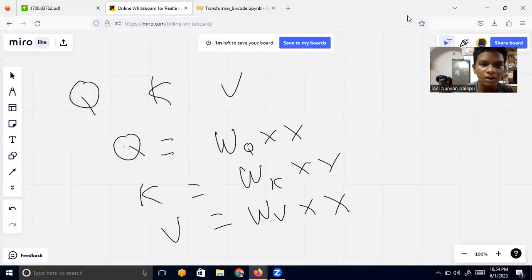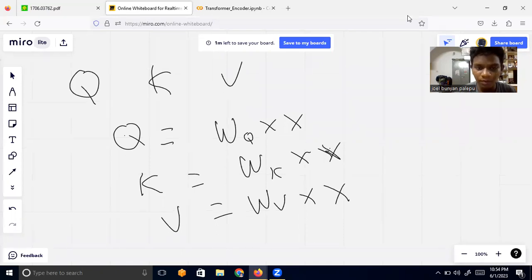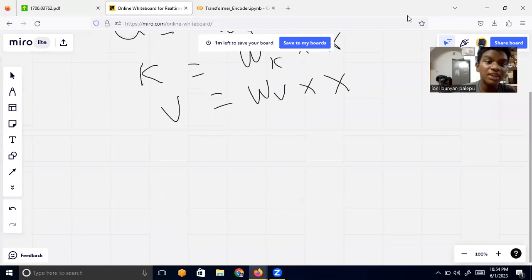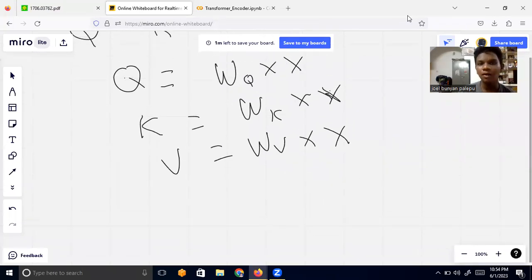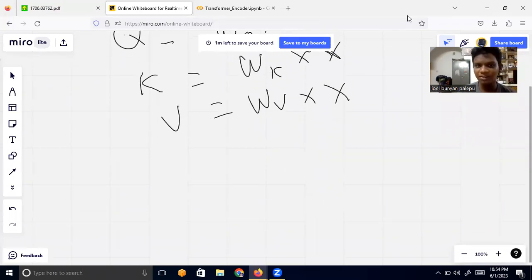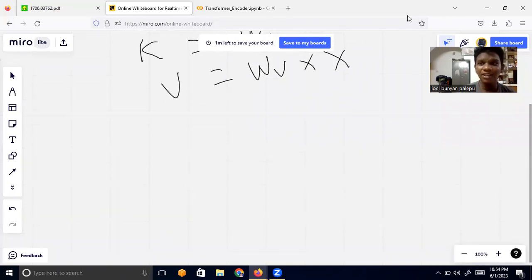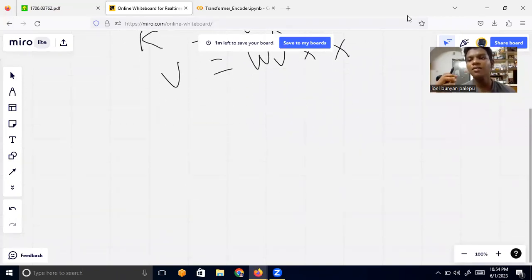Okay, so we'll calculate the q, k, and v vectors, which are actually weights. We'll multiply the weights by x. This is x, by the way. So we'll have x, and we will multiply that by some weight matrices WQ, WK, and WV. And after we have calculated these q, k, and v vectors, the query, key, and value vectors, we'll do something for each word.